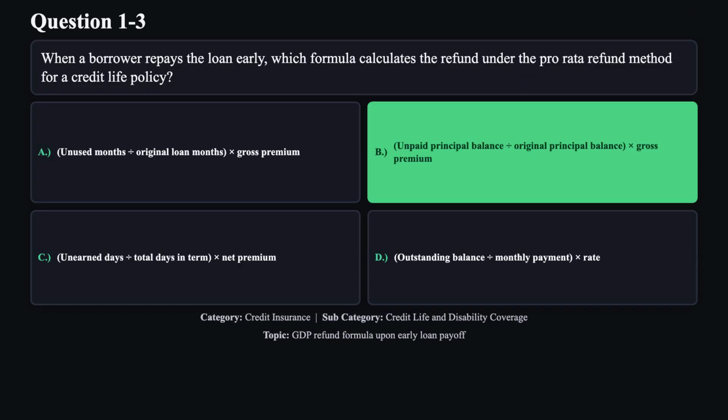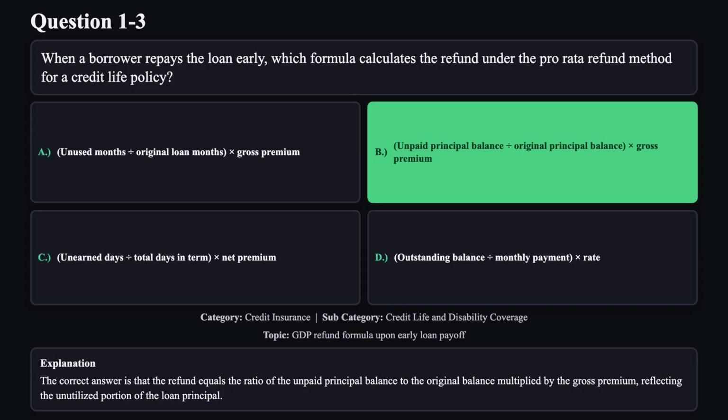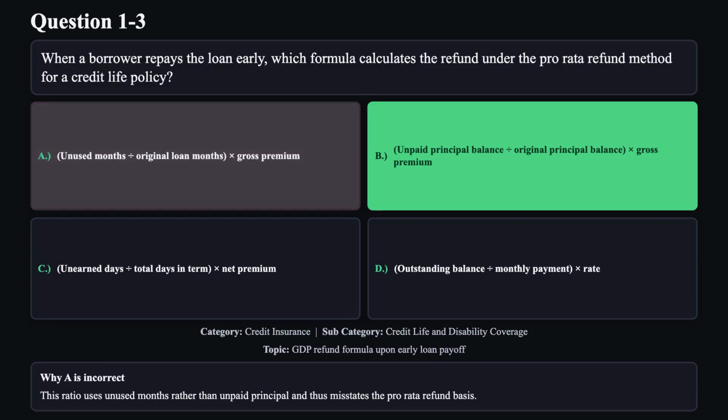The correct answer is B. The correct answer is that the refund equals the ratio of the unpaid principal balance to the original balance multiplied by the gross premium, reflecting the unutilized portion of the loan principal. Reason A is not correct. This ratio uses unused months rather than unpaid principal and thus misstates the pro rata refund basis.